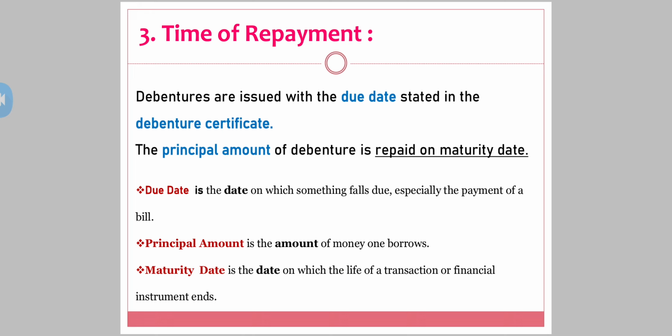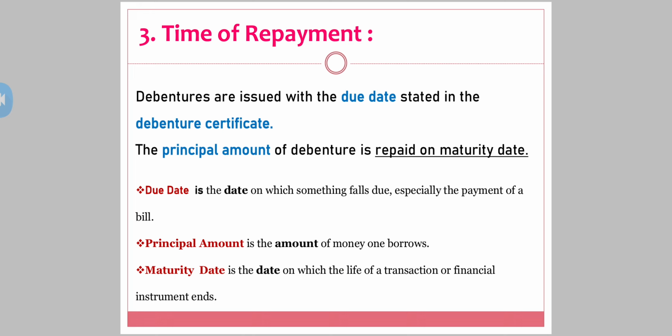Let's say the company is going to issue debentures in the year 2020. On that certificate it would be mentioned that the company is going to redeem the debentures after 5 years. So can I say that in 2025 the amount would be repaid, the debenture would be redeemed. See, the principal amount of the debenture is repaid on the maturity date. That one particular date in the year 2025 which would be mentioned in the debenture is the date when the company is going to repay the principal amount of the debenture.